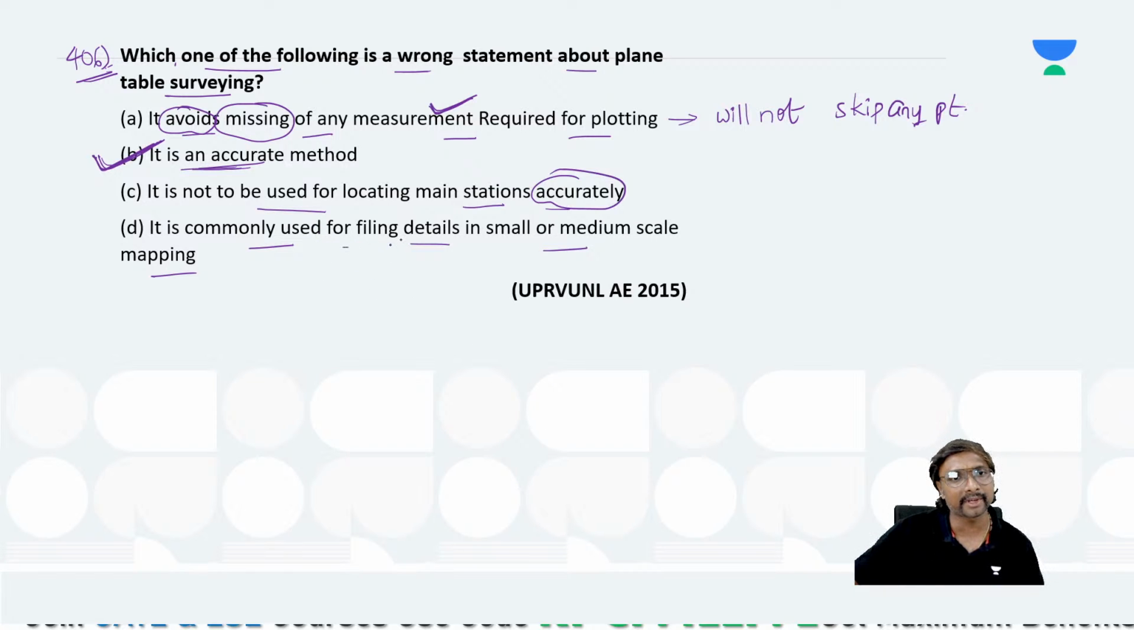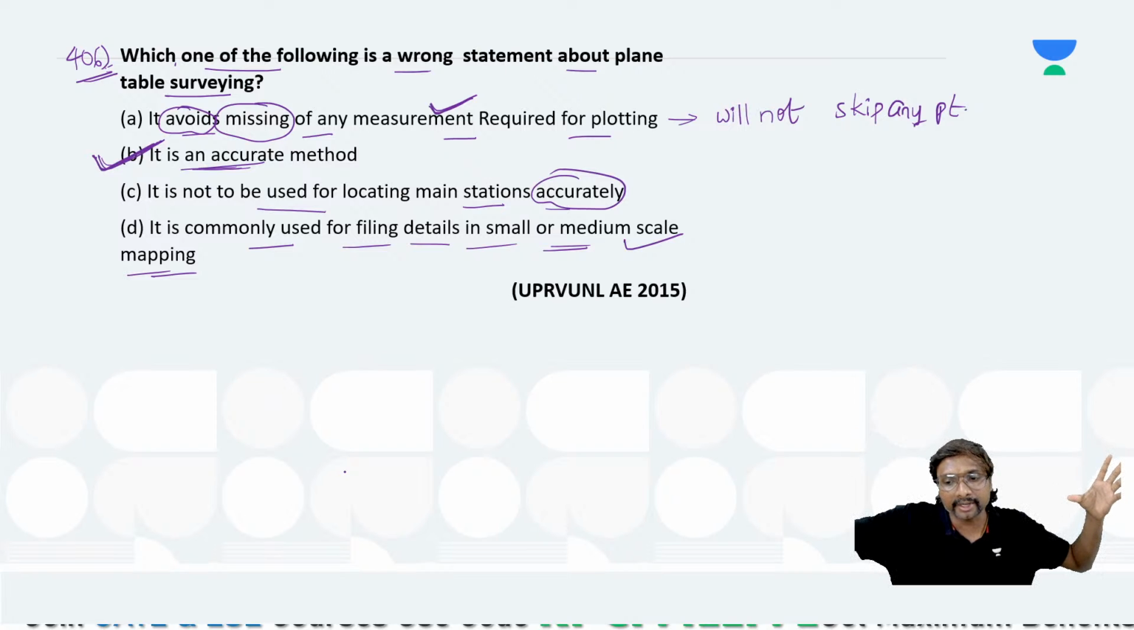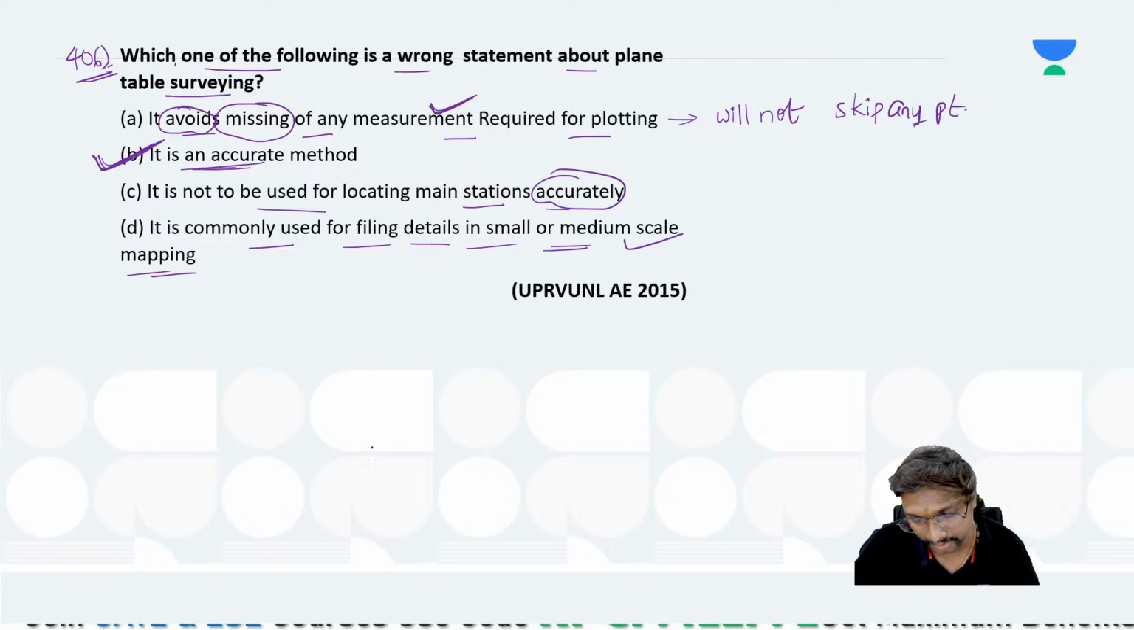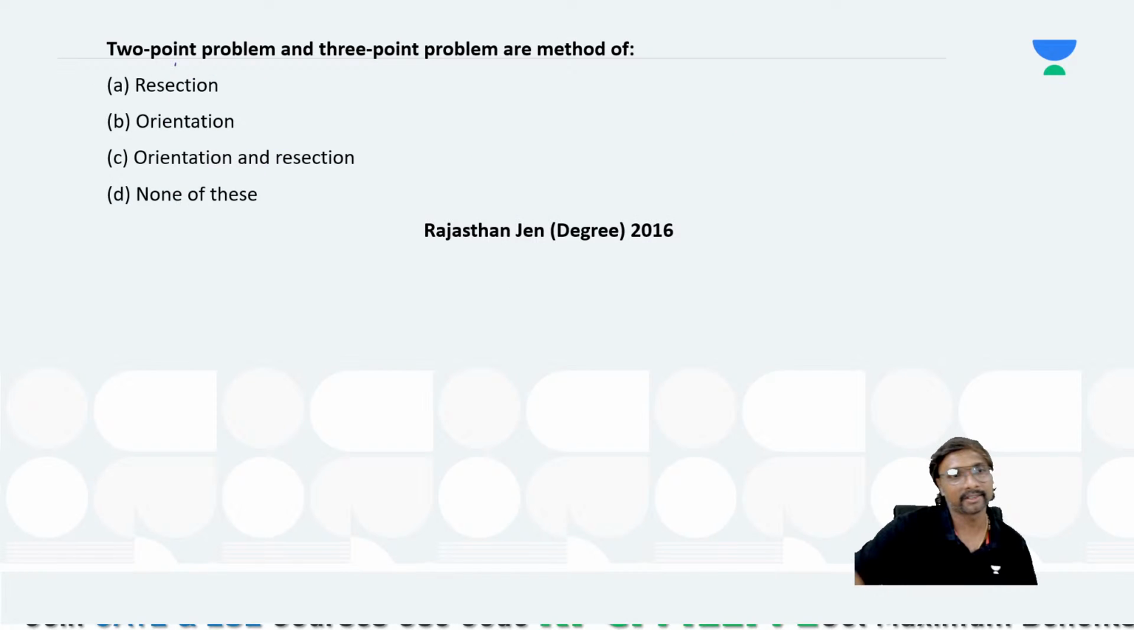It is commonly used for filling details in small or medium scale mapping. Yes, for normal, medium and small scale mapping, under normal works you can go for the plane table survey, but don't go for very high level and highly accurate works. If it is an irrigation project, can you go for the plane table? No, accuracy is very much required. Absolutely. Yes, Sandeep, thank you. You are utilizing it, and if you get a rank, then I am always happy.